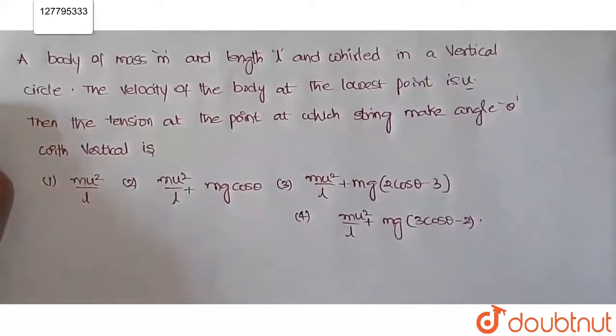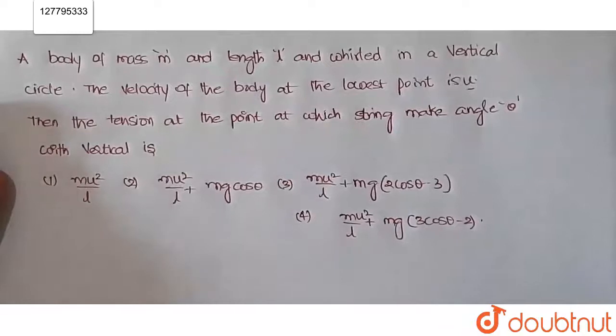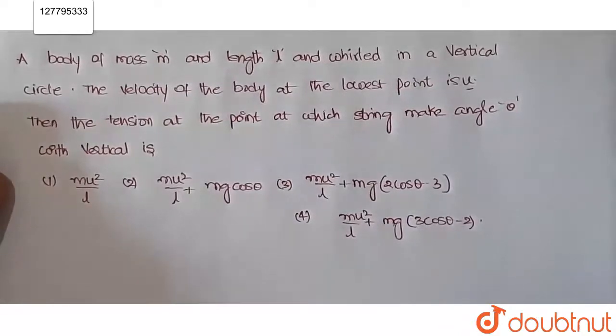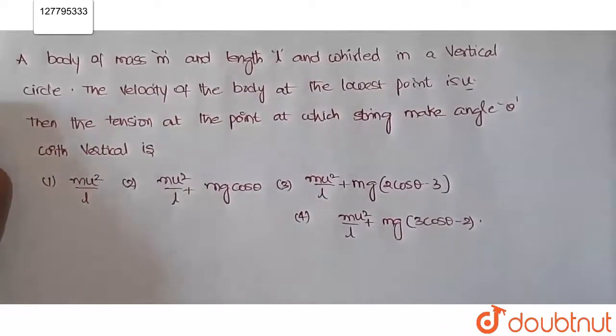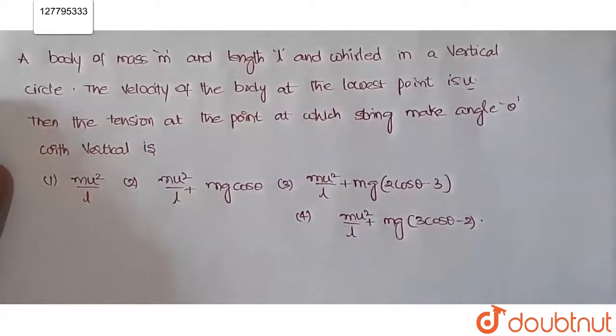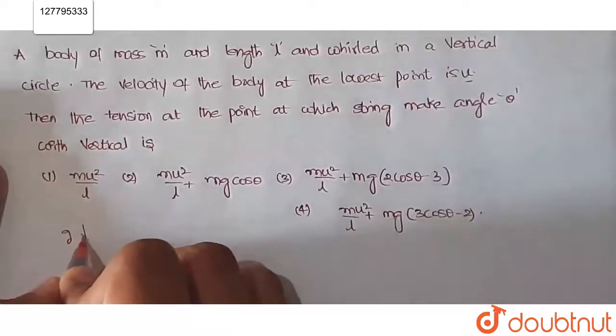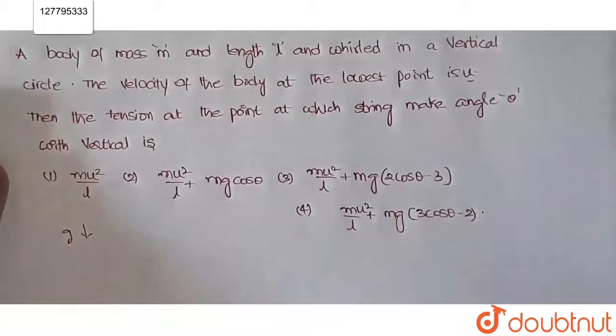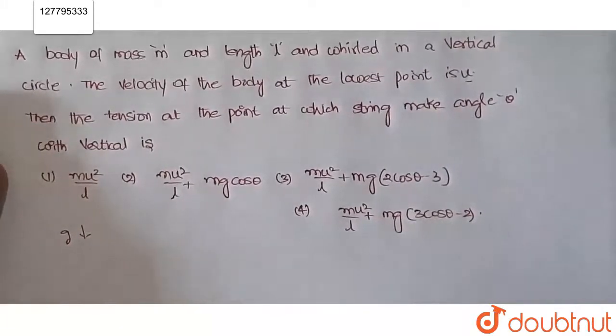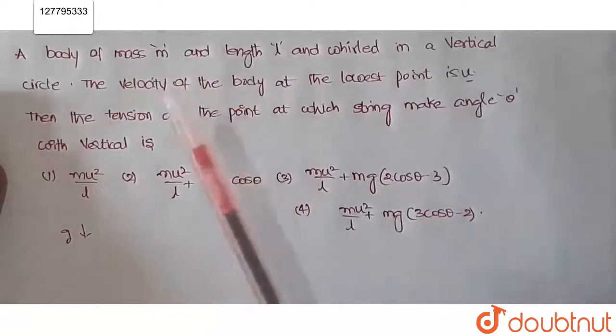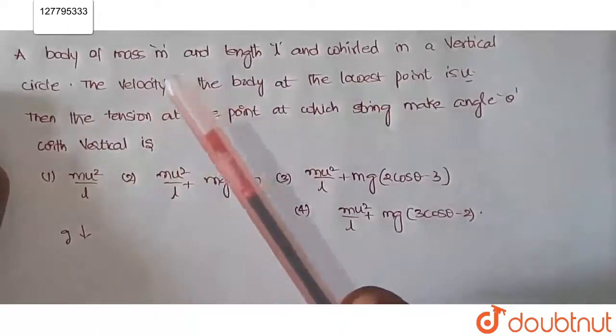So basically we have a body here of mass m and it is whirled in a vertical circle. Vertical circle में क्या होता है, इसमें acceleration due to gravity का influence होता है. और क्या दिया है, at the lowest point the velocity of the body is given by u.